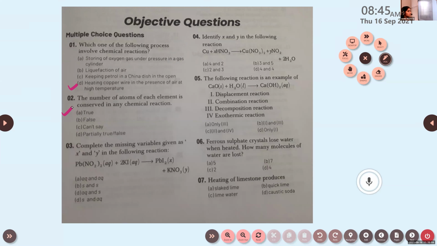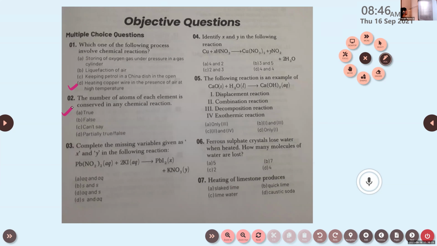According to the law of conservation of mass, mass can neither be created nor destroyed in a chemical reaction, isn't it? So the total mass of the reactants will be equal to the total mass of the products. That means each atom should be equal on both sides of an equation. If it is not equal, we will balance that equation. That is known as a balanced chemical equation.